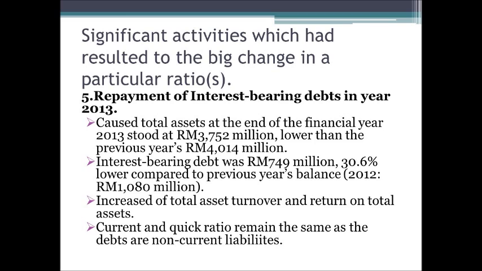Followed by the repayment of interest-bearing debt in year 2013. This has actually caused total assets at the end of the financial year 2013 to stand at 3,752 million, lower than the previous year, which is 4,014 million. As a result, interest-bearing debt was lower compared to the previous year, and this has caused the increase of the total assets turnovers and also the returns on total assets. However, current and quick ratios remain the same, as the debt is a non-current liability.